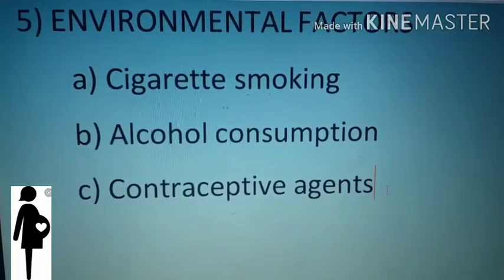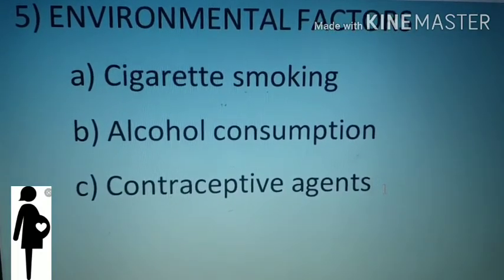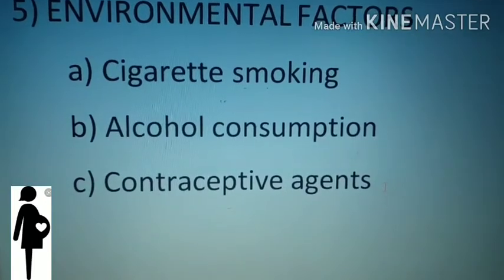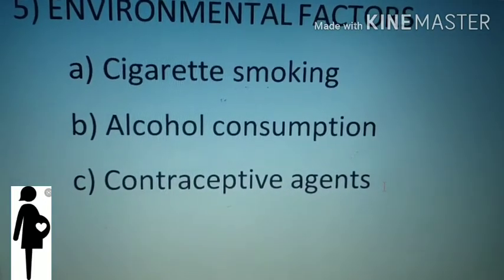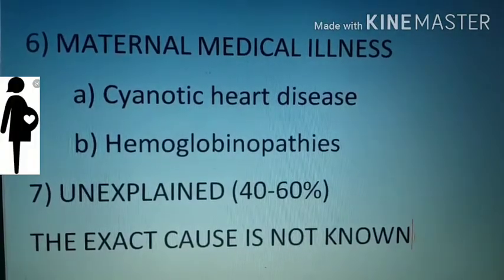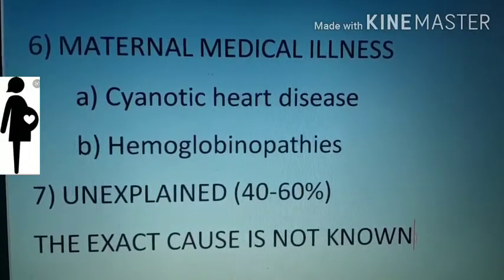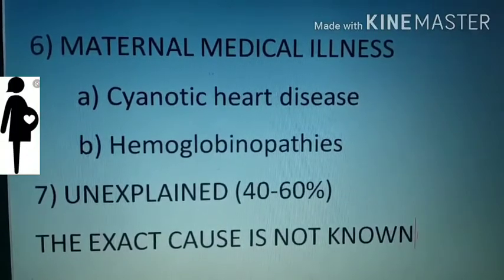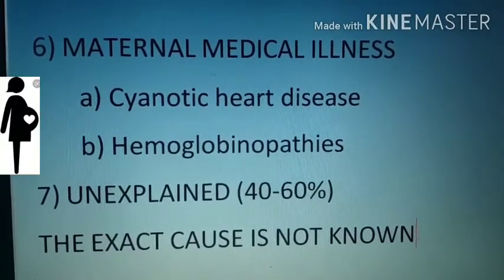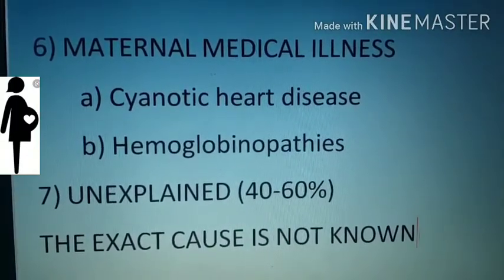Next is environmental factors. Under this we have cigarette smoking, alcohol consumption and contraceptive agents. Sixth is maternal medical illnesses like cyanotic heart disease and hemoglobinopathies. Seventh is unexplained, which accounts for 40 to 60% of cases of miscarriage. Here the exact cause is not known.